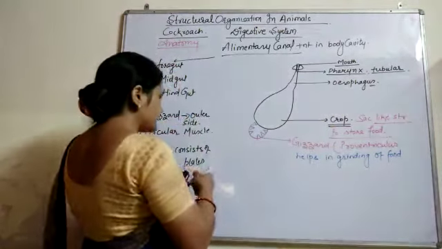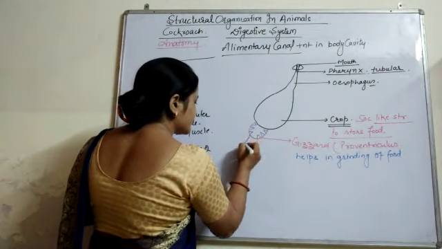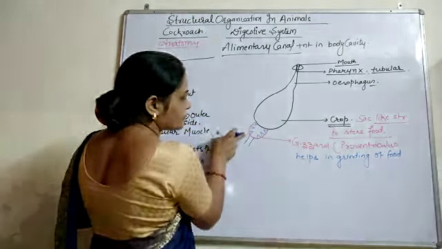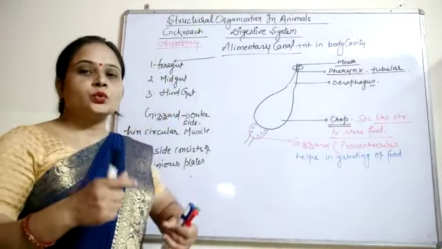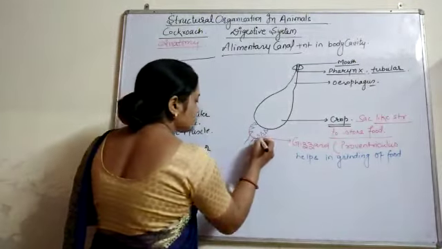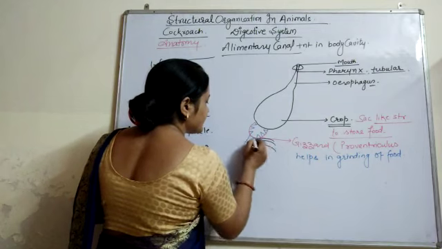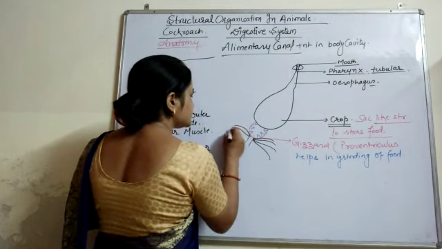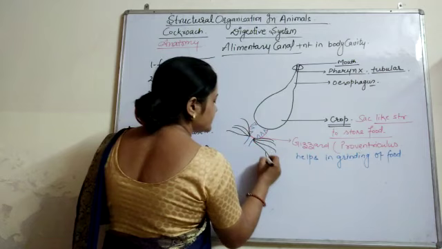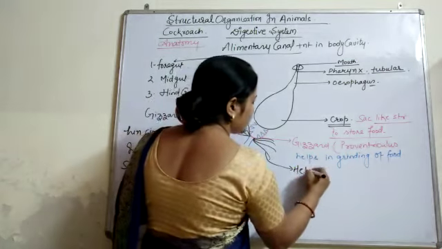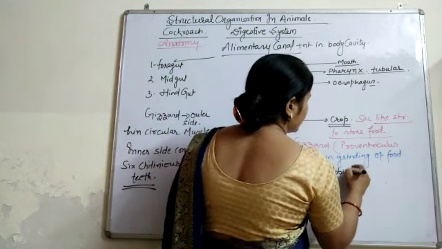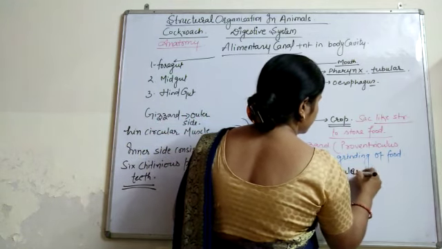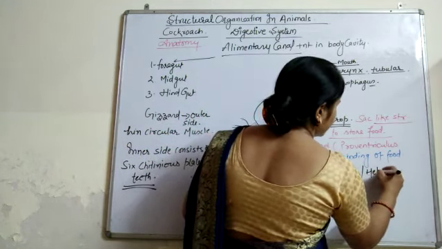From this part the midgut starts, and at the junction of the foregut and midgut there are 6 to 8 hepatic lobules, or hepatic caecae.